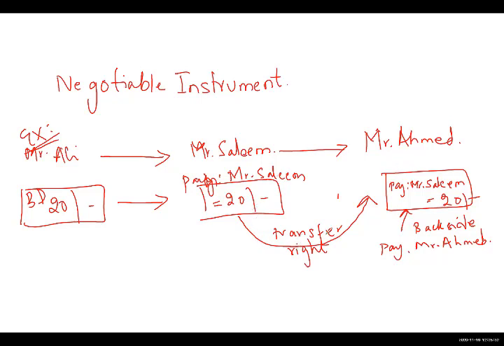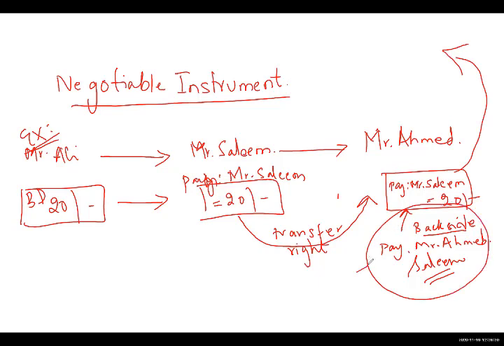When Mr. Salim receives this check and wants to give the same amount to Mr. Ahmed, he will transfer the right. How is he going to transfer the right of this amount? By writing on the back side of the check, pay Mr. Ahmed, and signing on the back side. This way, the credit instrument has been negotiated. Negotiated means transferred. Mr. Salim has transferred the right of this 20 BD amount to Mr. Ahmed. So this is called a negotiable instrument.